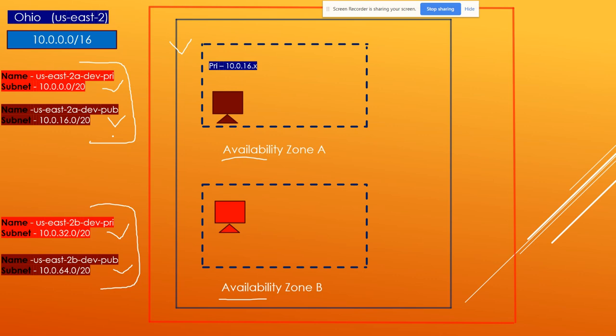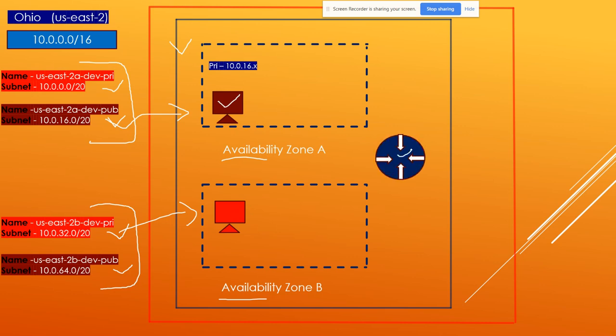Okay, guys, so as you can see, this is my whole environment. I have deployed a virtual machine under the public subnet, and there is one more virtual machine in availability zone B, which is in a private subnet. Suppose this virtual machine wants to communicate to this virtual machine, so how does it communicate?